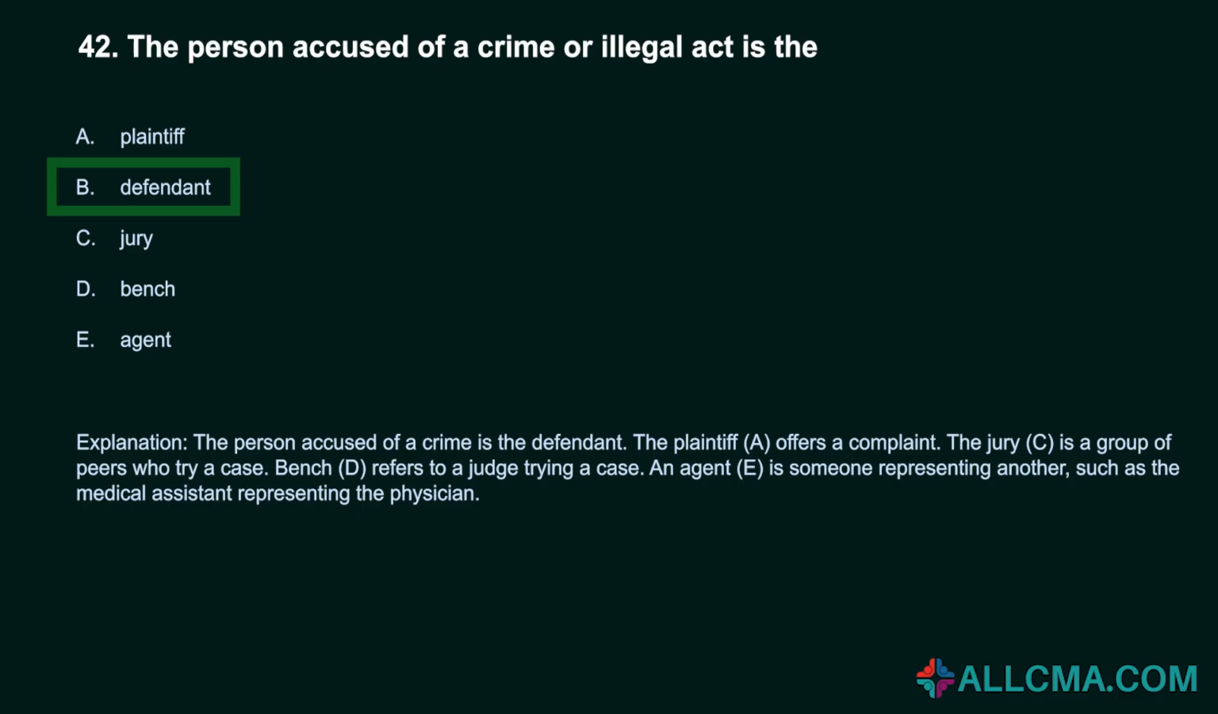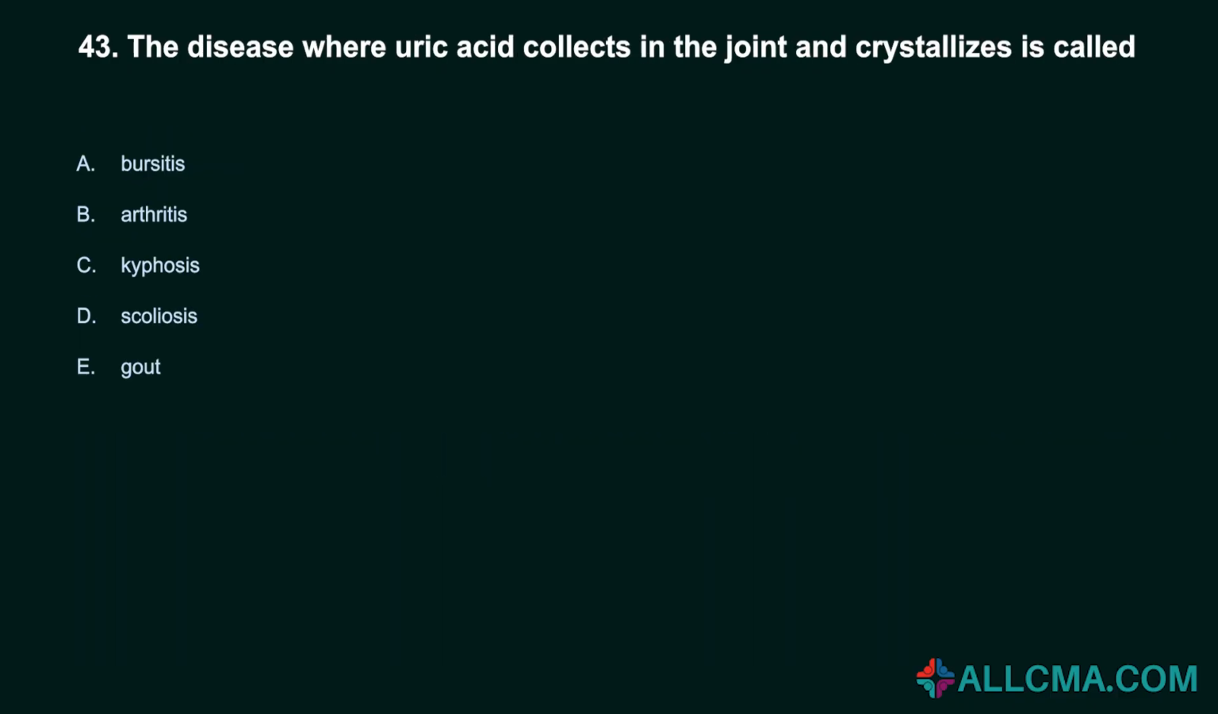The plaintiff, A, offers a complaint. The jury, C, is a group of peers who try a case. Bench, D, refers to a judge trying a case. An agent, E, is someone representing another, such as the medical assistant representing the physician.